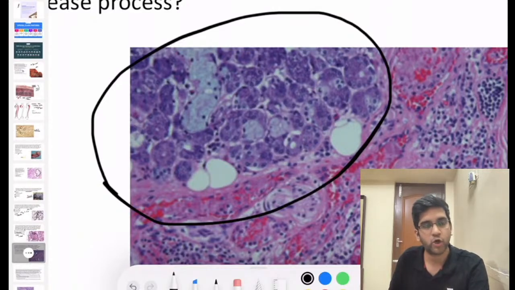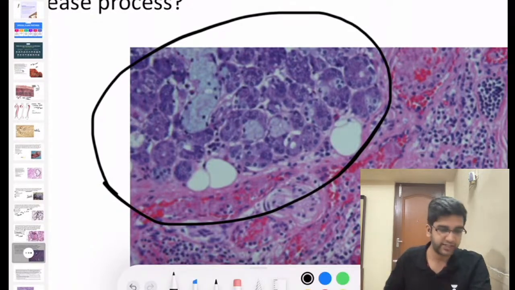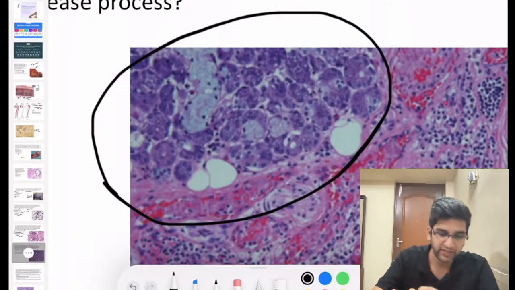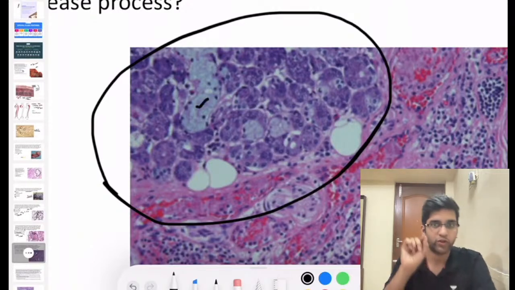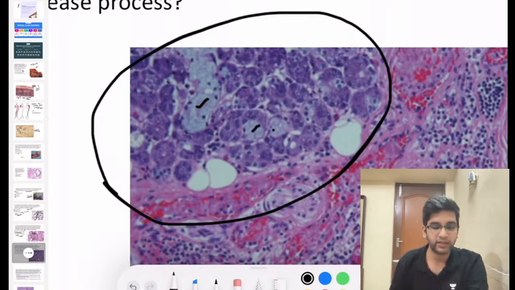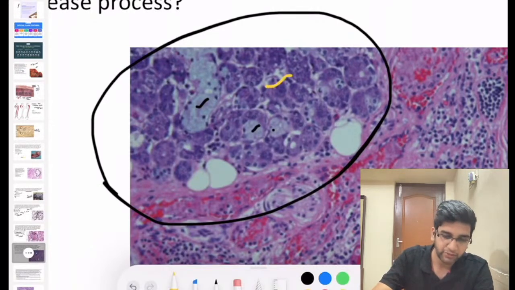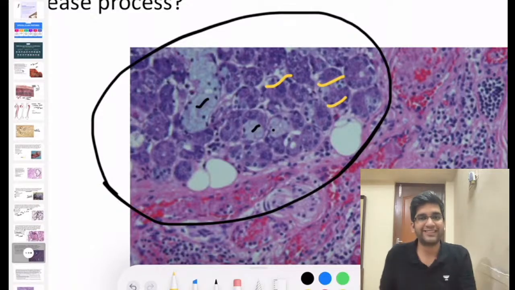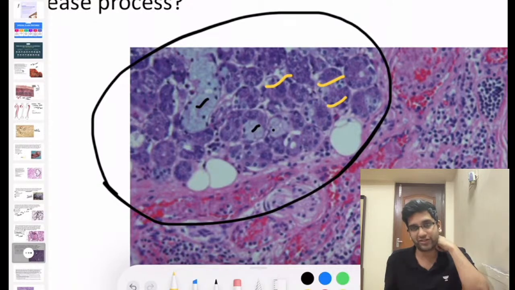Is it a serous gland or a mucinous gland or both? It's a mixture, right? It's a seromucinous gland. The reason I'm saying seromucinous is this part I've ticked now, it's clear. And the other part here, you have blue color. The blue color is the serous part and the clear one is the mucinous part, right? So it's a seromucinous gland.